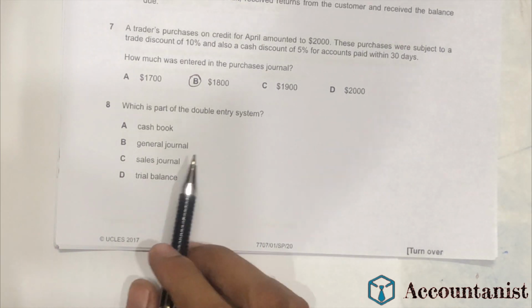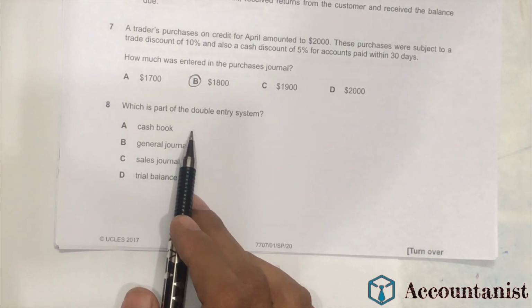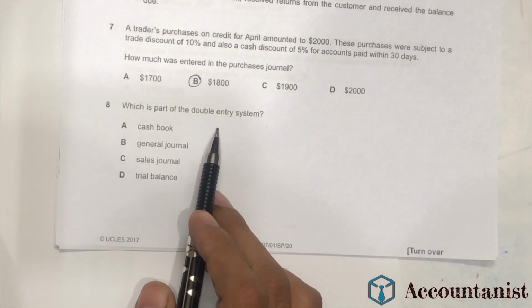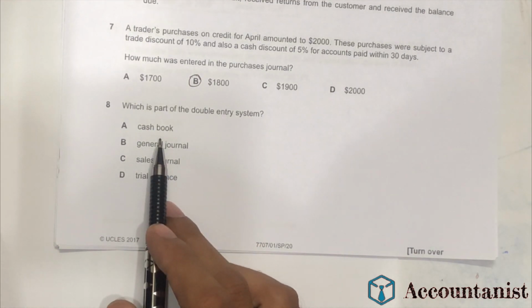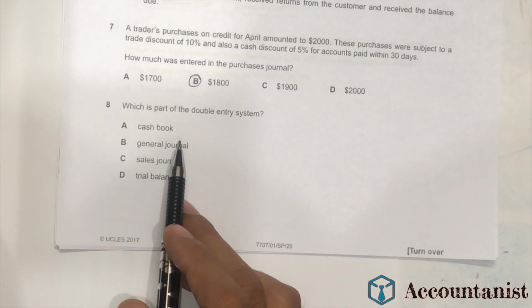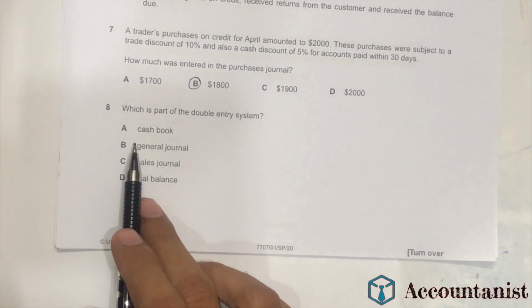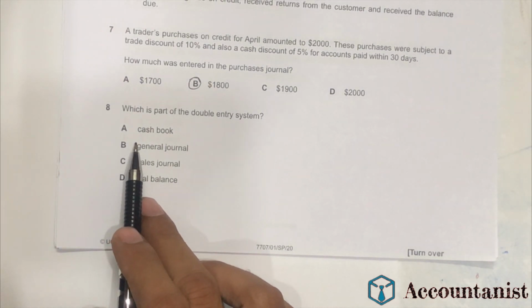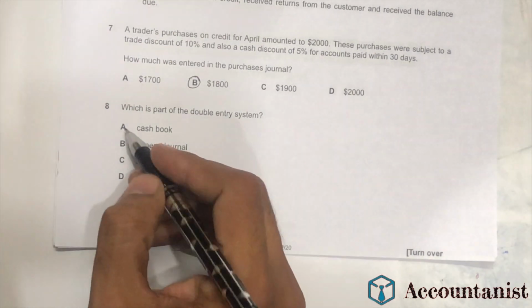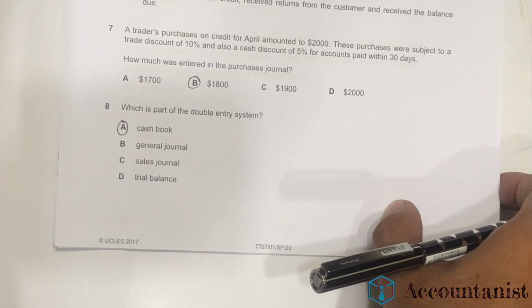So as we know, the part of the double entry system is in which we make debit and credit. So the right option for this question is cash book. Cash book is the day book which is part of the double entry system.